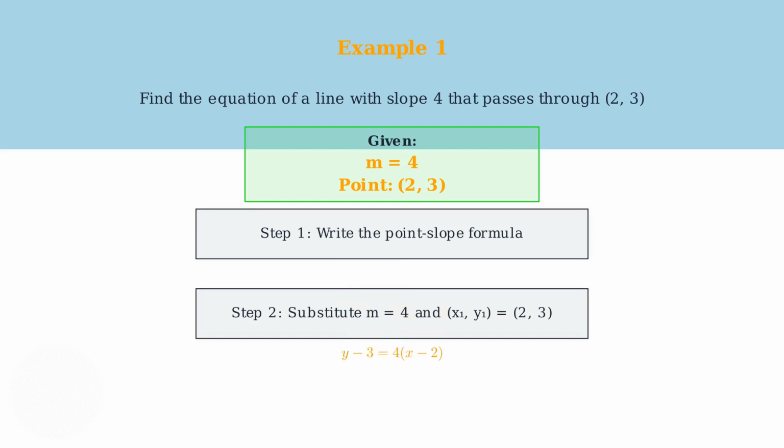We replace m with 4, x sub 1 with 2, and y sub 1 with 3. This gives us y minus 3 equals 4 times the quantity x minus 2. And that's our final answer in point-slope form. y minus 3 equals 4 times the quantity x minus 2. This equation represents the line with slope 4 passing through the point 2, 3.